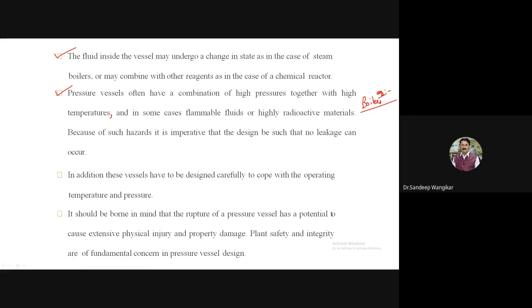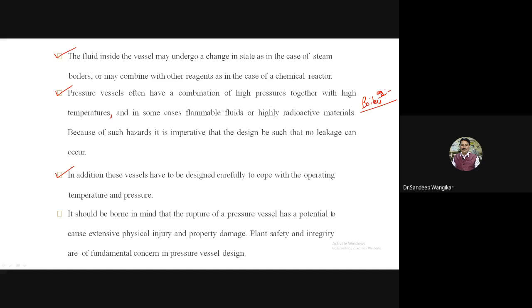Very important: operating temperature and pressure. So what is inside it? It is different. Inside it may be steam, inside it may be water. It is different. Under what condition is it operating, at what temperature and pressure? A boiler, for example, is operating at 450 degrees, 500 degrees, or with some pressure. So it is also very important.